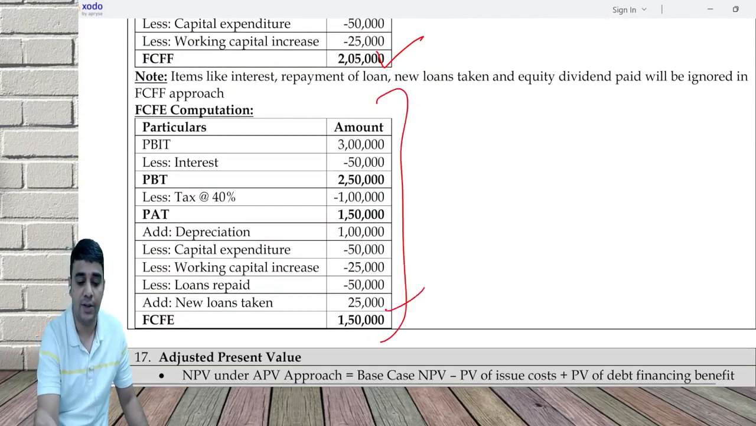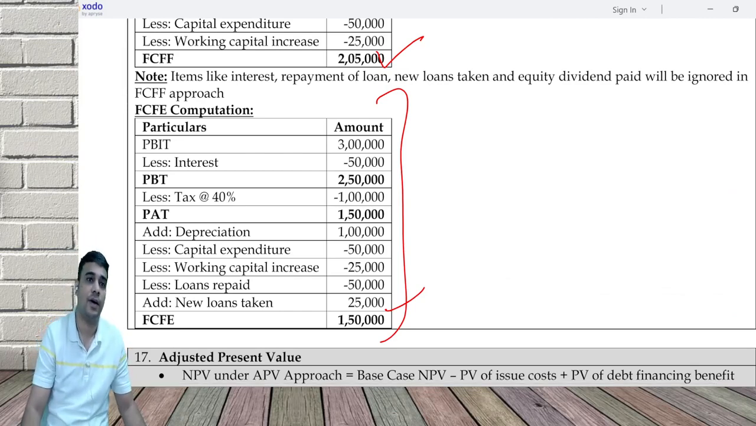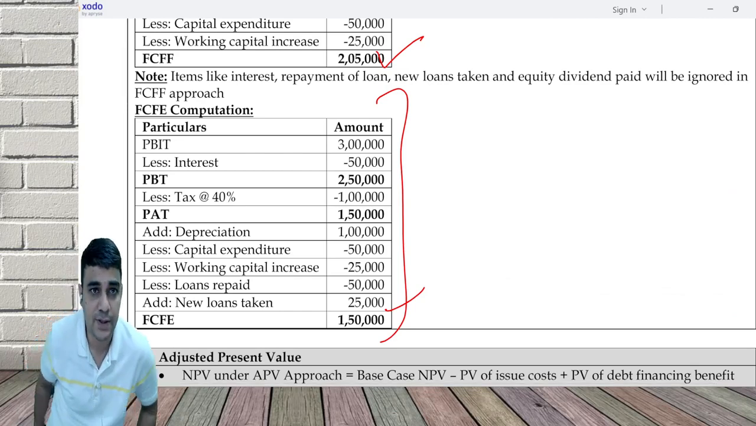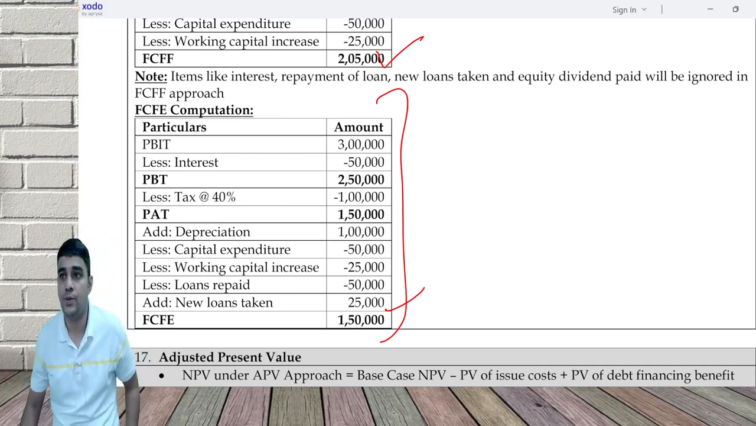This is the lengthier calculation. That was a shorter calculation. Any doubts on this? Can we proceed?